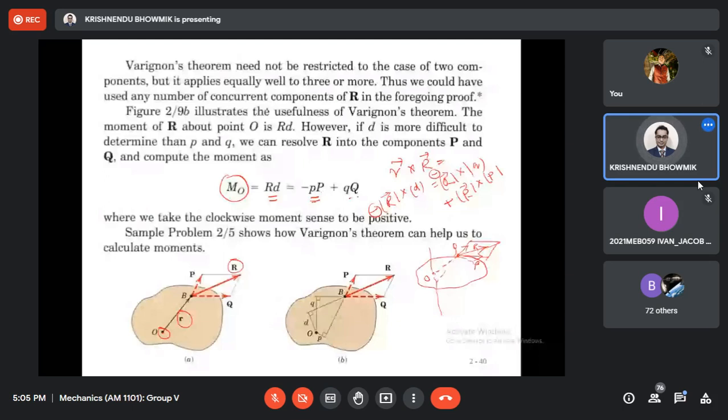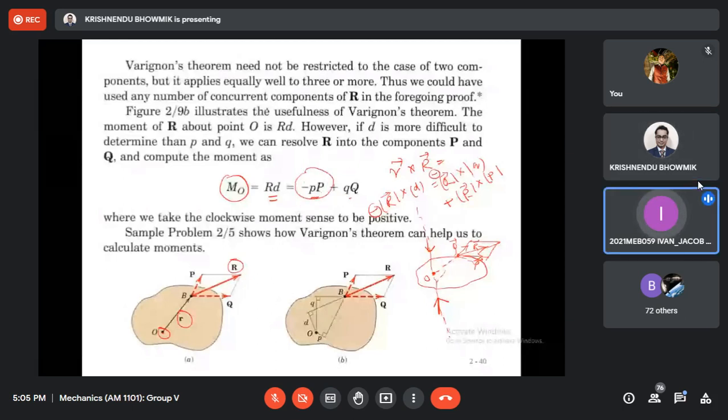Say first one maybe like this. Second one maybe like this. But line of action is this. Line of action is along one direction which is perpendicular to the plane and passing through this point O. And as this is a sliding vector, every time it is passing through O, so it will be algebraic sum. Understood? Is it clear? Should I repeat?